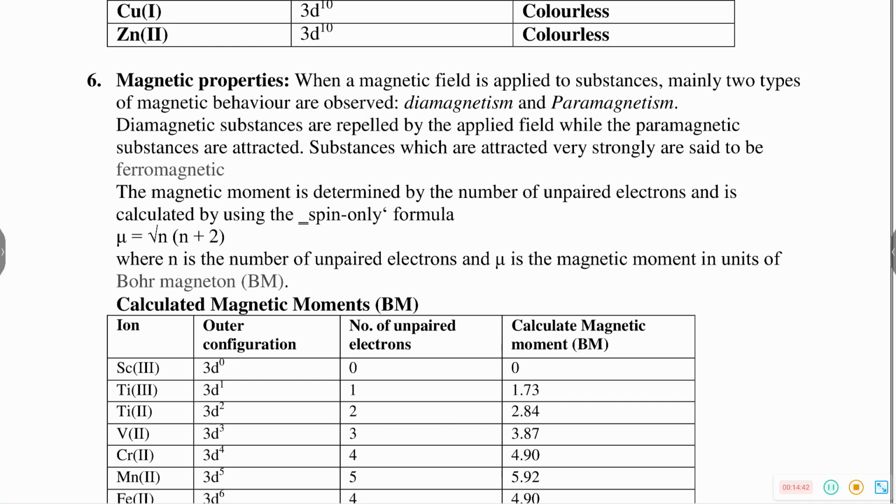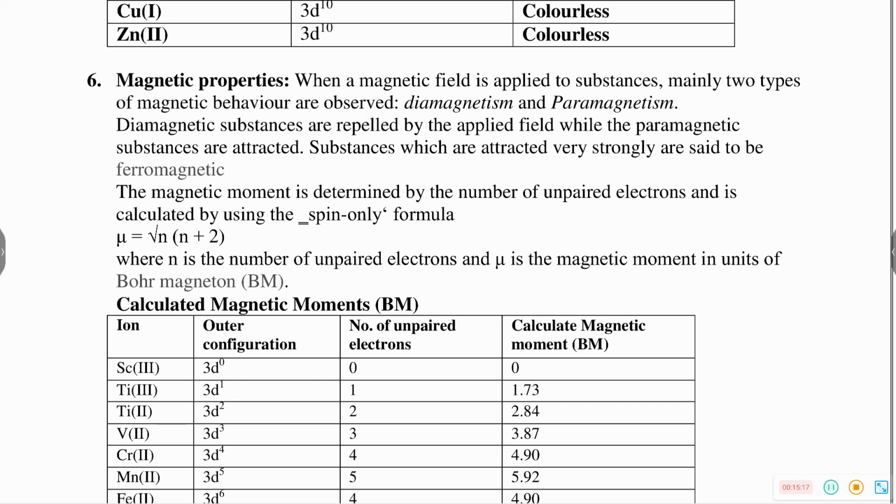Paramagnetic substances are attracted by the applied field. Substances which are attracted very strongly are said to be ferromagnetic in nature.